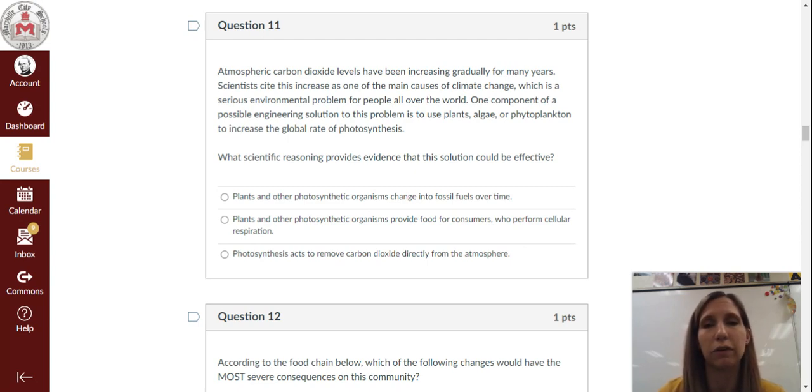A. Plants and other photosynthetic organisms change into fossil fuels over time. B. Plants and other photosynthetic organisms provide food for consumers who perform cellular respiration. C. Photosynthesis acts to remove carbon dioxide directly from the atmosphere.